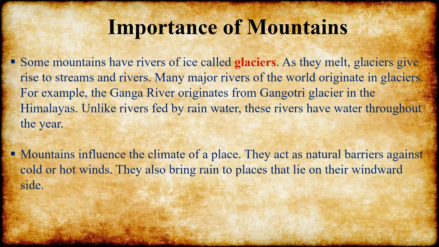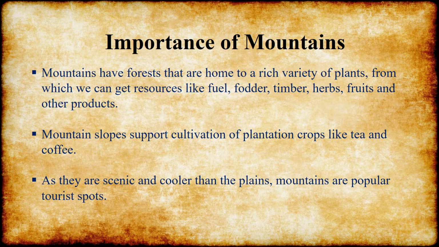Mountains influence the climate of a place. They act as natural barriers against cold or hot winds. They also bring rain to places that lie on their windward side. Mountains have forests that are home to a rich variety of plants and animals, from which we can get resources like fuel, fodder, timber, herbs, fruits and other products.